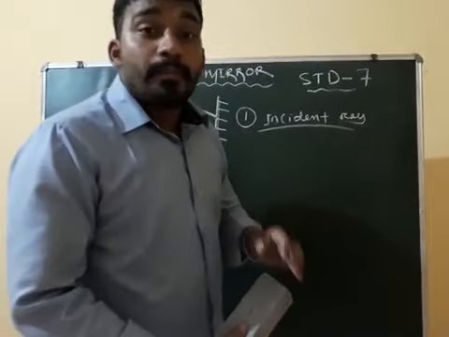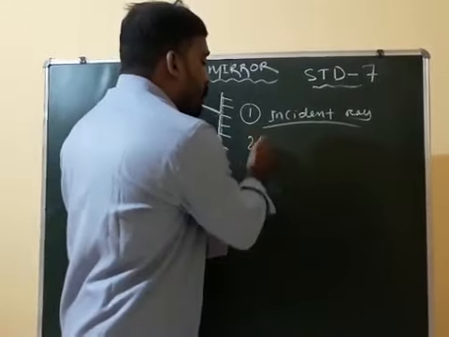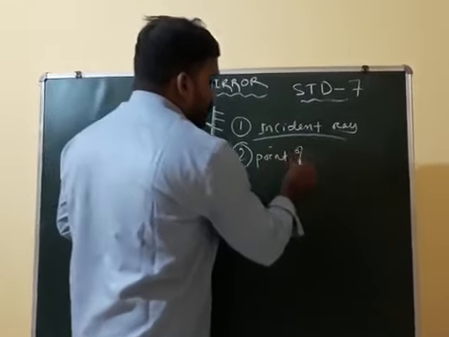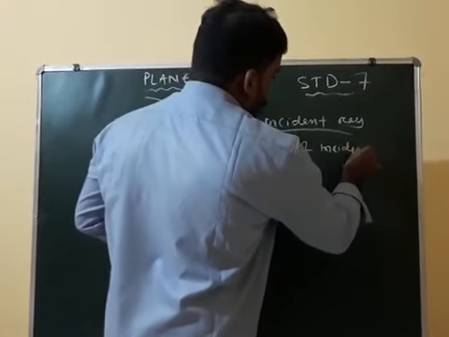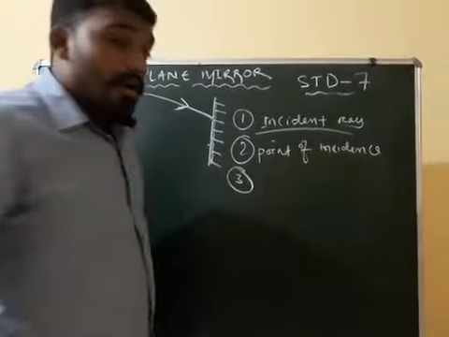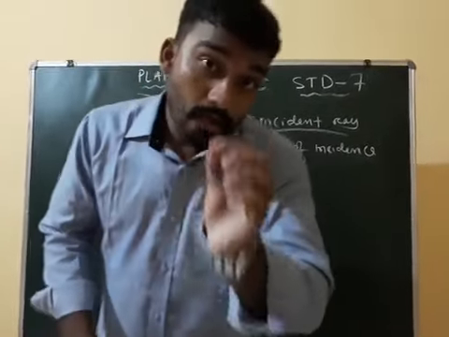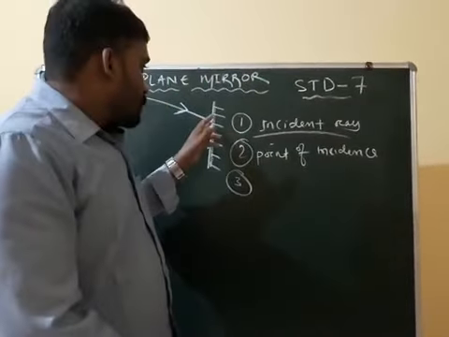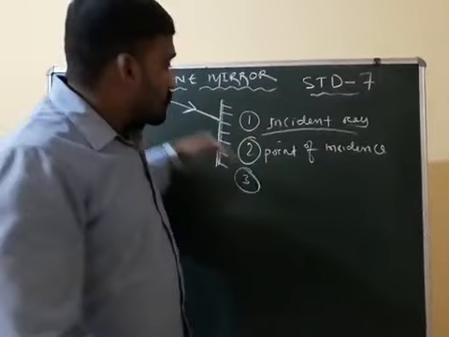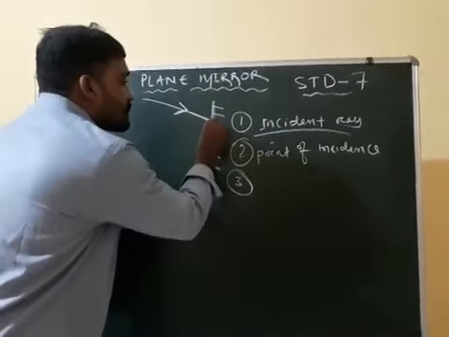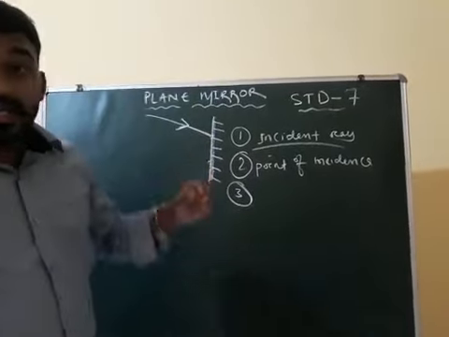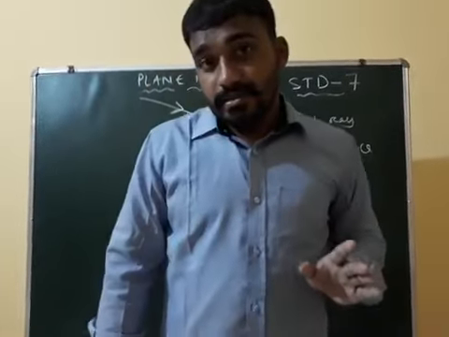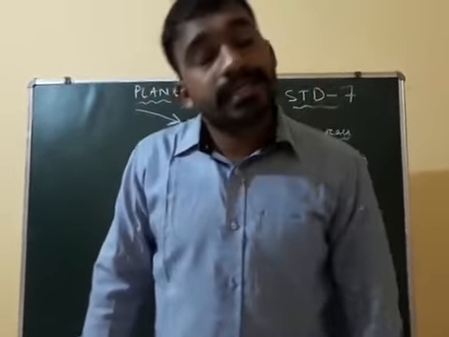Next, point of incidence. What is the point of incidence? The point at which the incident ray falls, this is the point. The point at which the incident ray falls is called the point of incidence.